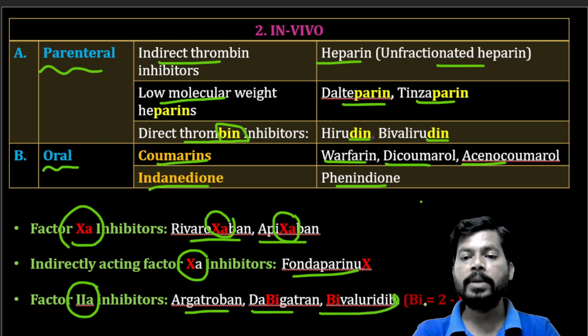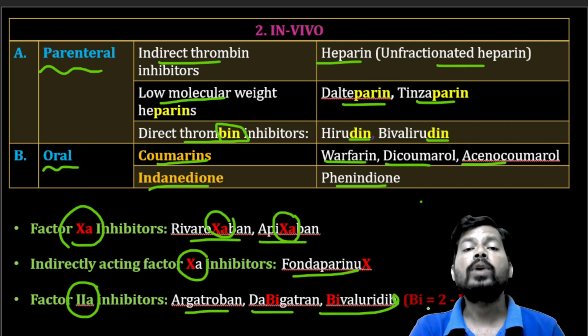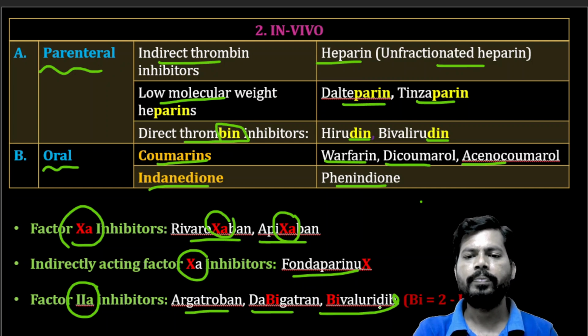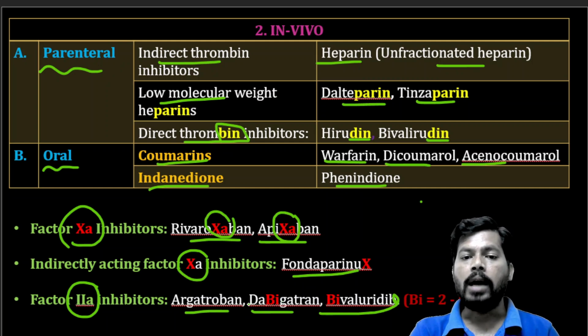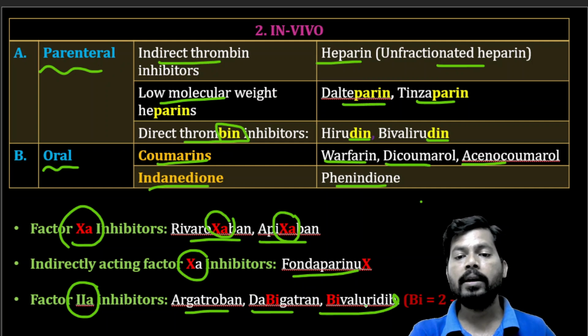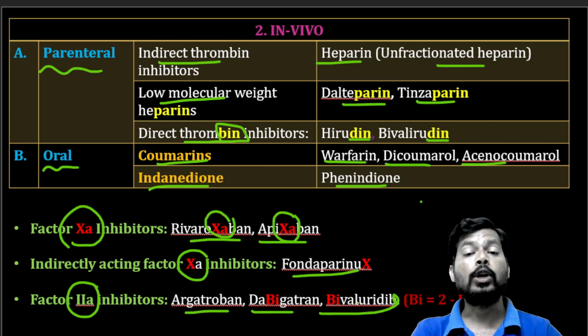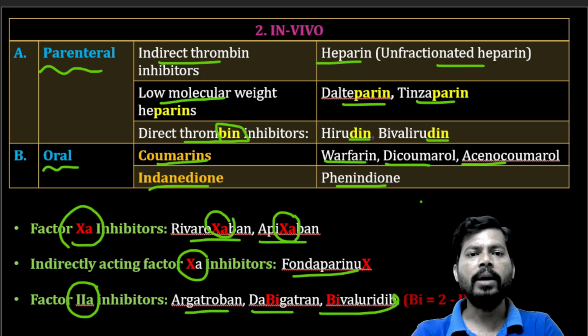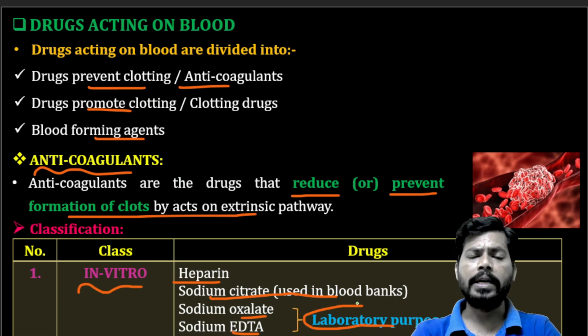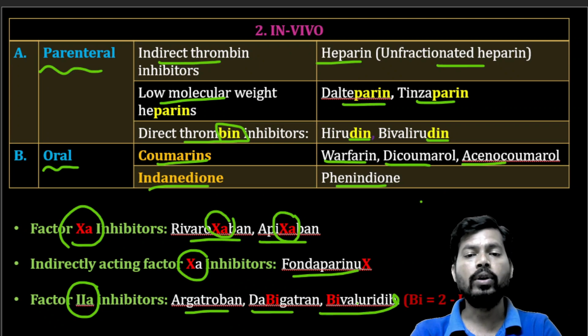Next, factor 2A inhibitors like argatroban, dabigatran, and bivalirudin. Here, for your convenience, I made a small trick: factor 2A means 2, and bi means 2. So bi means 2, that is argatroban, dabigatran, bivalirudin. Dabigatran and bivalirudin both contain bi and are factor 2A inhibitors. Like this is the classification of anticoagulants, in vitro as well as in vivo.